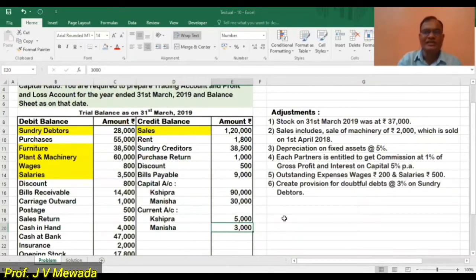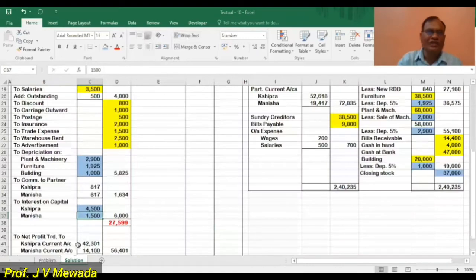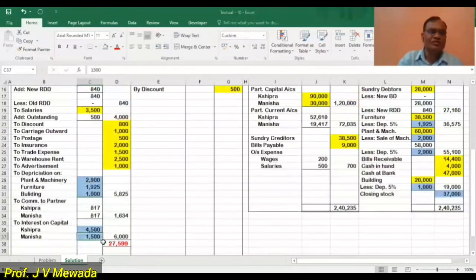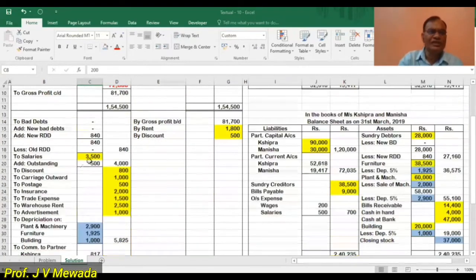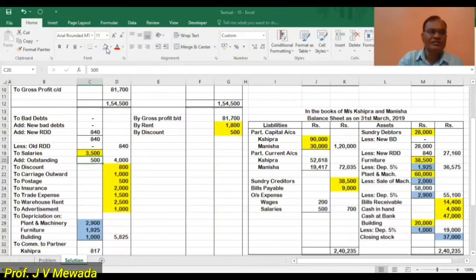Outstanding expense, wages and salaries, 200 and 500. So outstanding wages 200 added, and outstanding salaries 500 we are adding, and both we are showing on the liability side.